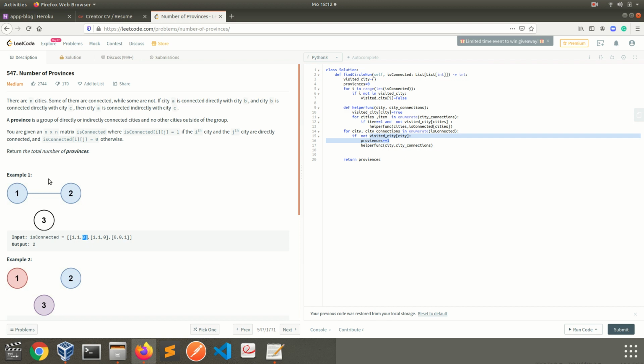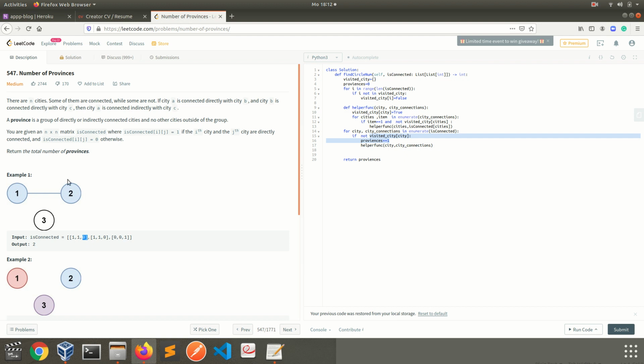What is a direct connection? Say, for instance, city 1 has a connection directly with city number 2. Let's suppose that city number 3 has a connection with city 2, but doesn't have any connection with city 1. City 1 and city 3 are connected over 2 indirectly. That's the first key point.